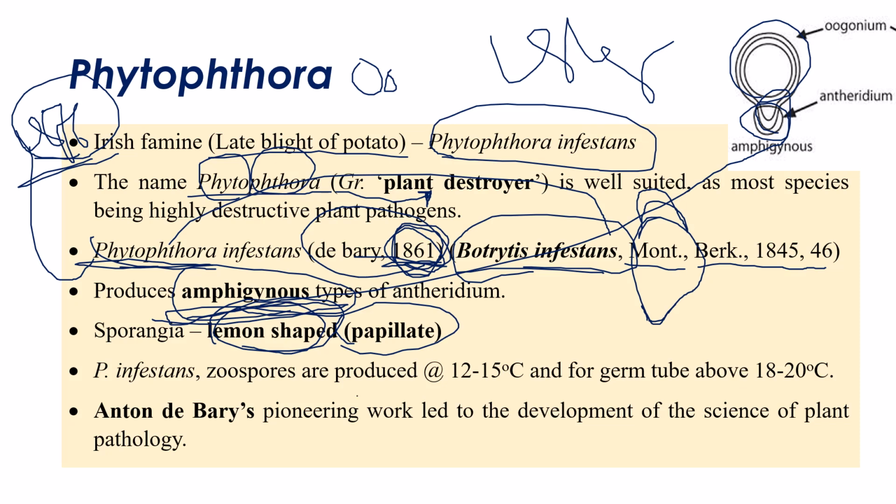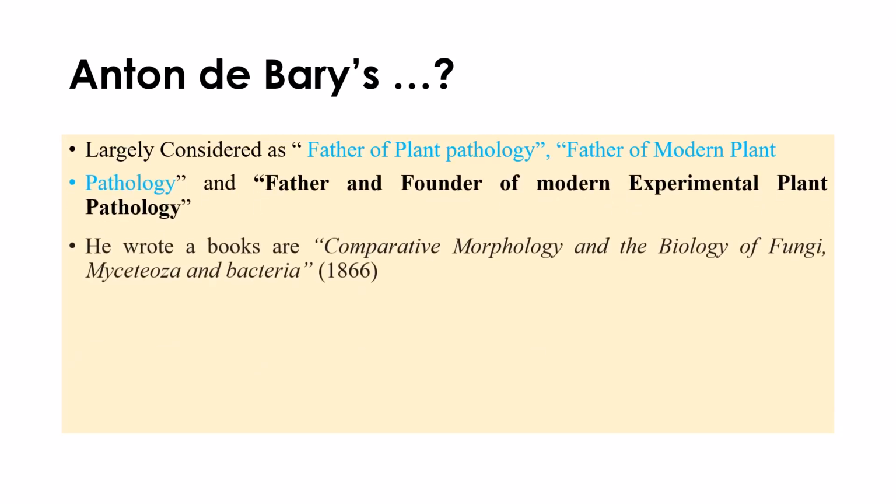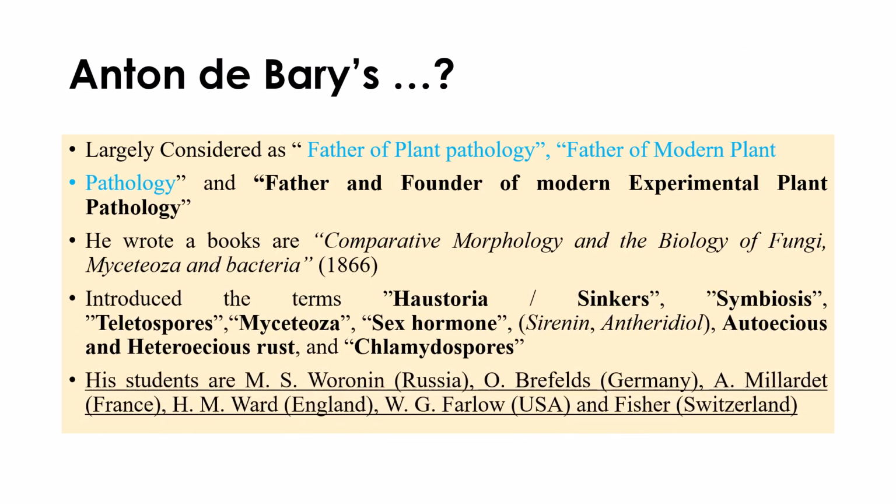Here the zoospores are produced at a temperature of around 12 to 15 degrees, whereas germ tube development takes place around 18 to 20 degrees Celsius. From the beginning of Phytophthora, we are talking about a scientist called Anton de Bary. Who is this Anton de Bary? Anton de Bary is generally considered the father of plant pathology, or father of modern plant pathology, because of the contributions he has done. He is also called the father and founder of modern experimental plant pathology.